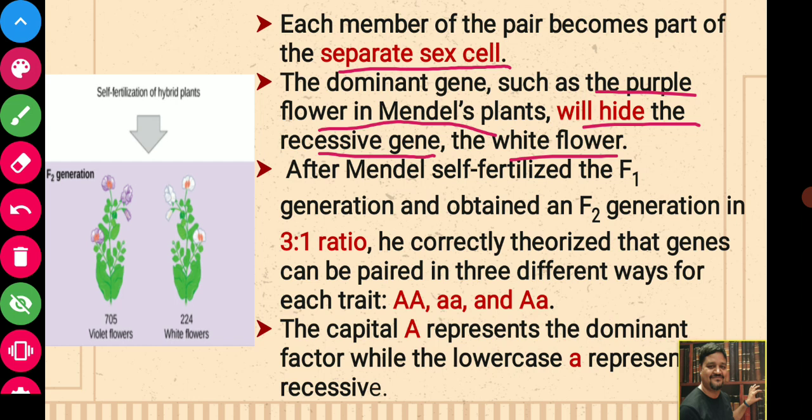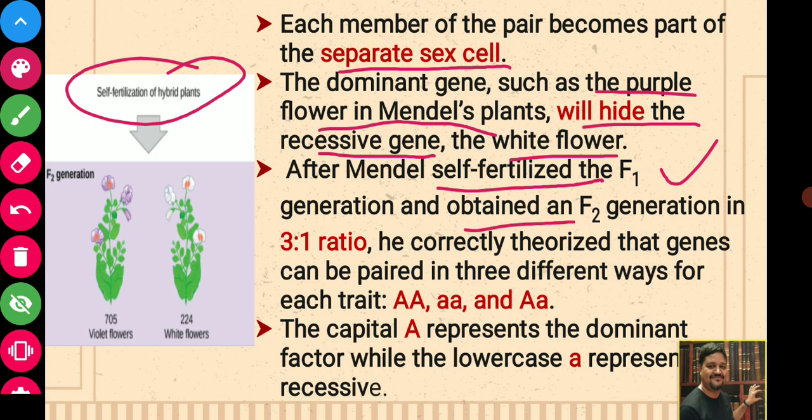Then after that, Mendel self-fertilized the F1. Here you can see that he self-fertilized the F1, that is the hybrid purple flower, F1 generation, and obtained the F2 generation in a 3:1 ratio. So here he got the F2 generation, and here you can see the numbers from the actual experiment performed by Mendel.